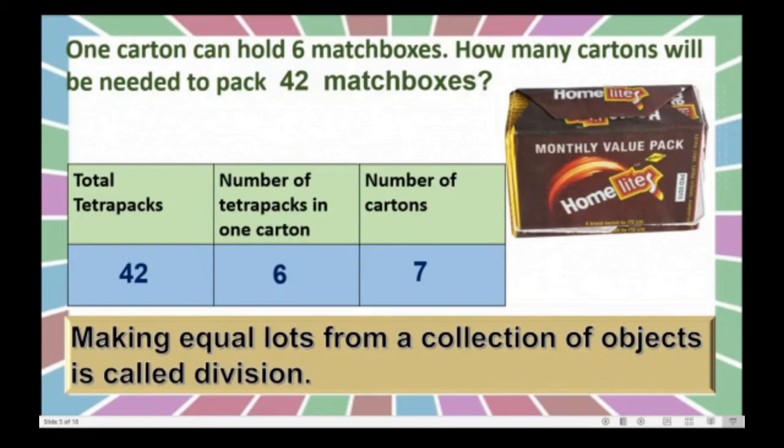Here also, what did we make? We made the lots or the groups, and we distributed the objects equally. Right?